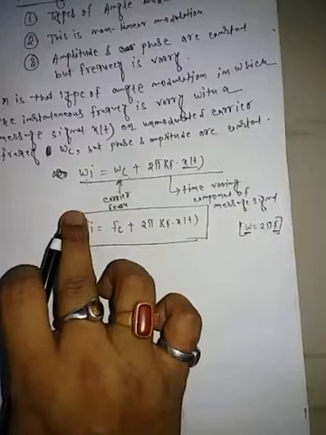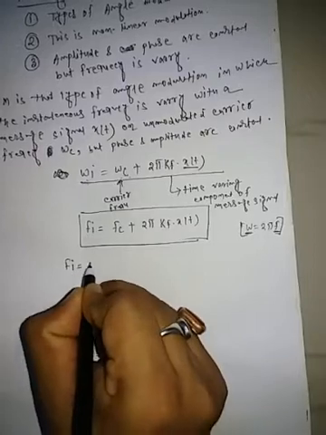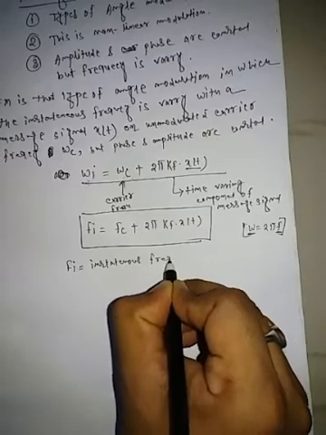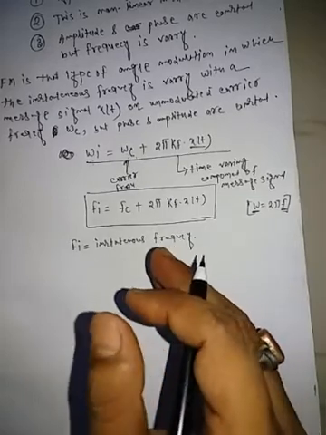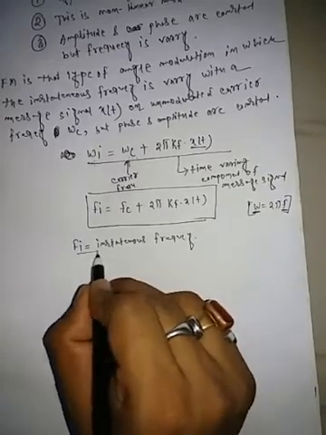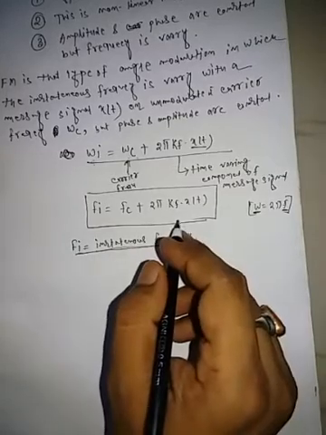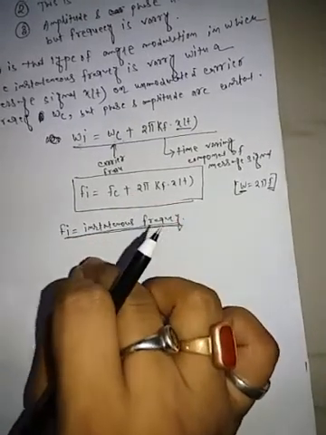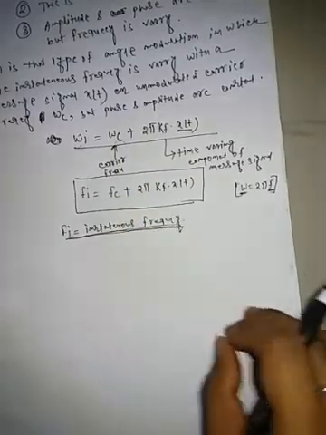So the frequency equation is the instantaneous frequency. Fi is the instantaneous frequency, which means the frequency at the present moment. The frequency varies from time to time. When the time increases, the frequency also changes. So at this time the frequency is called the instantaneous frequency.